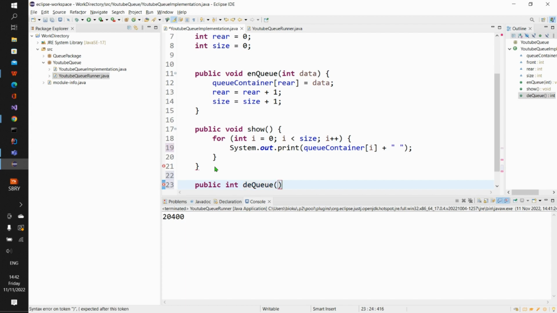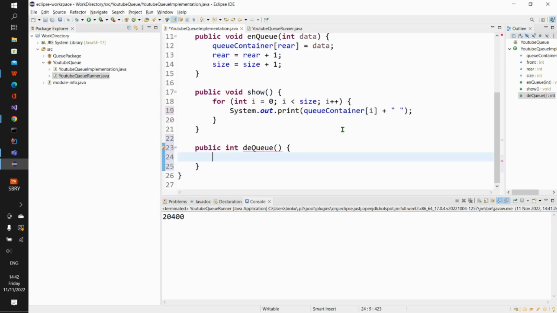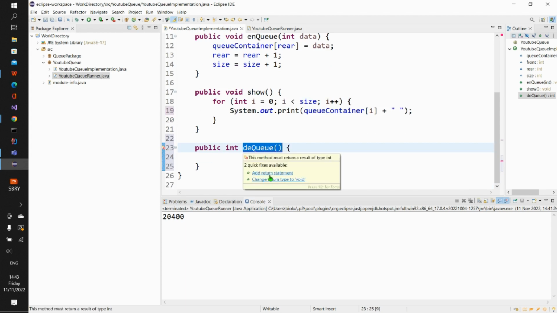Then I go talk say, because say we wan delete data from inside our container, right? So we no go tell am say e no go contain this int data, because say we wan comot data inside am, right? We no wan add data, right? So we no go put anything in here. So I go come to the end of this line of code, come put this my open and close curly parenthesis, you go see say this one come begin dey throw error, say we say make we add return statement.